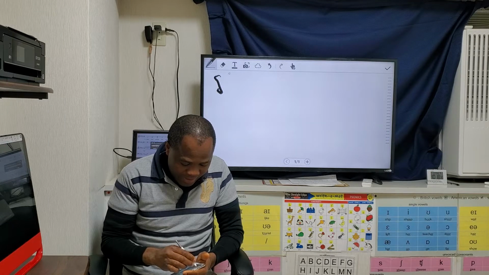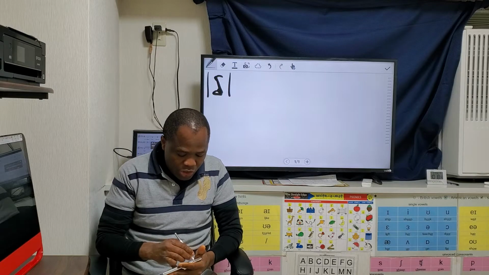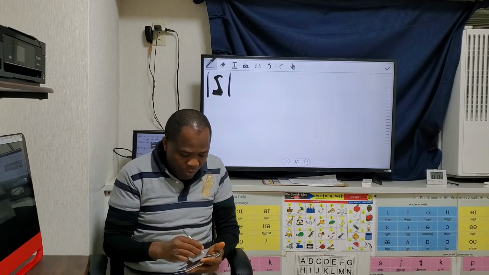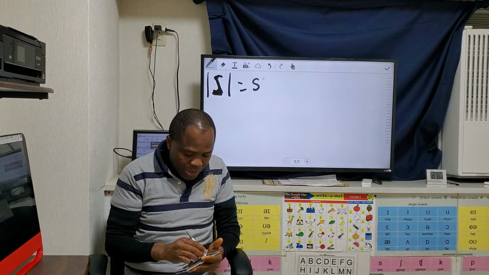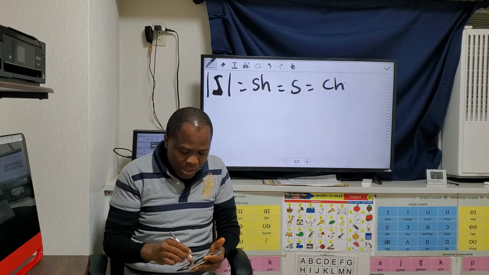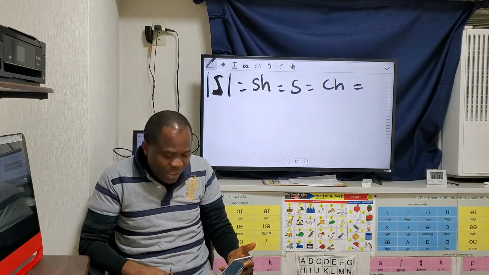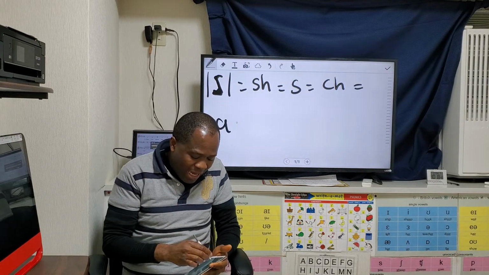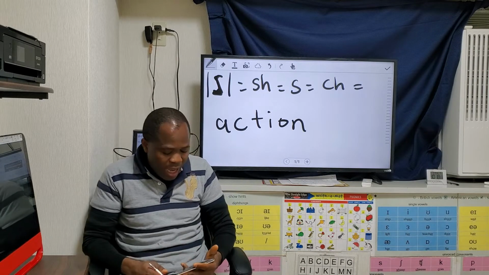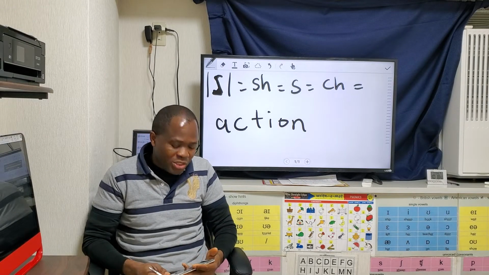This sound, sh, can be represented with SH, S, CH, and number 4. What else? We have the word action.